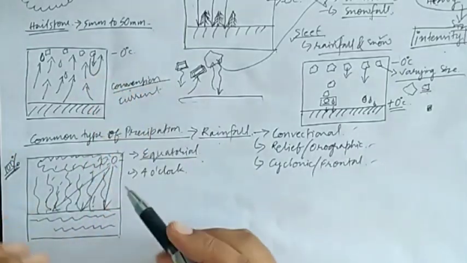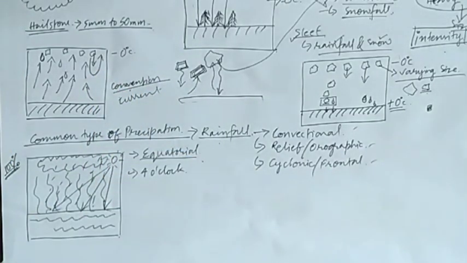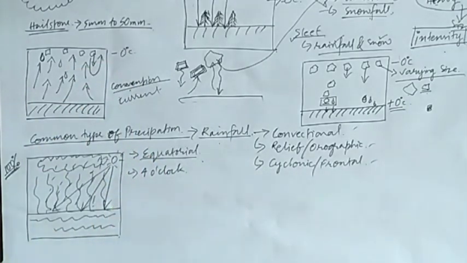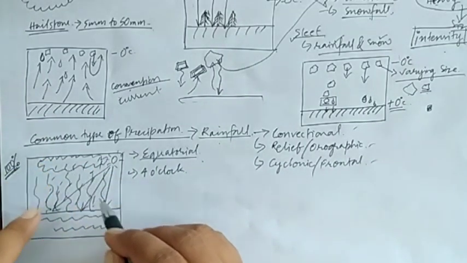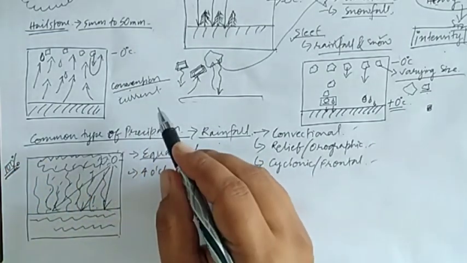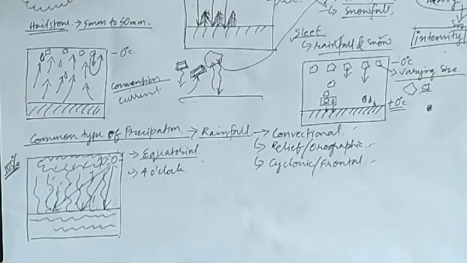Vertical rising of the air is convectional current, if you remember, and the horizontal air is termed wind, isn't it? So here it has occurred due to the vertical rising of the air, so it is termed convectional rainfall.